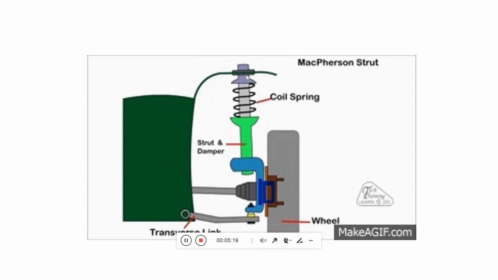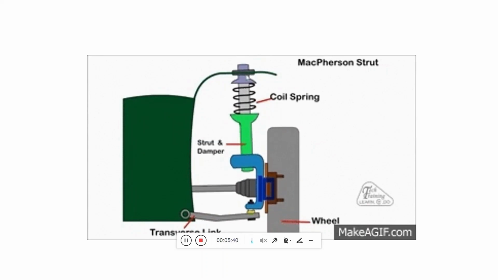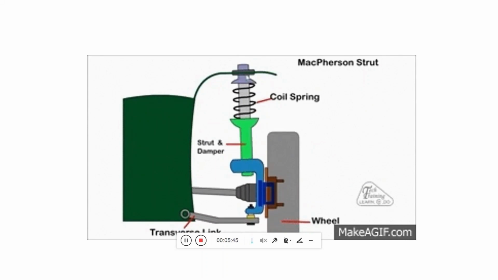Cost effectiveness and ease of maintenance are key features of this suspension setup. Reliability because of fewer parts, less weight because of fewer components. It requires unibody design because the strut attaches directly to the vehicle body. Because of the same reason, it is not the best around the corner. It is not used in off-road vehicles because of limited movement of the strut.